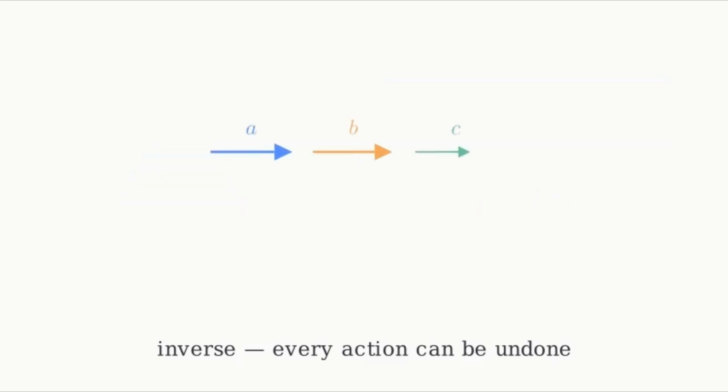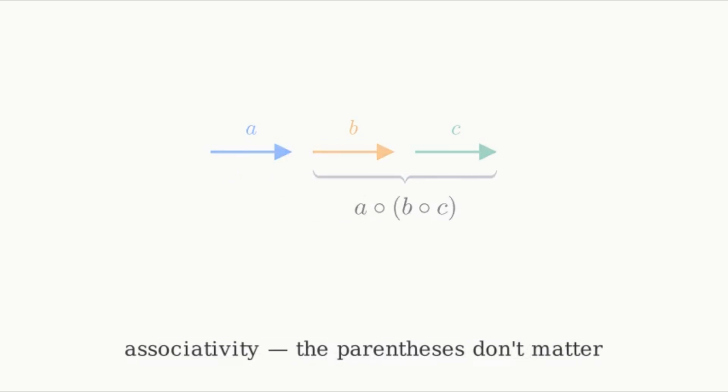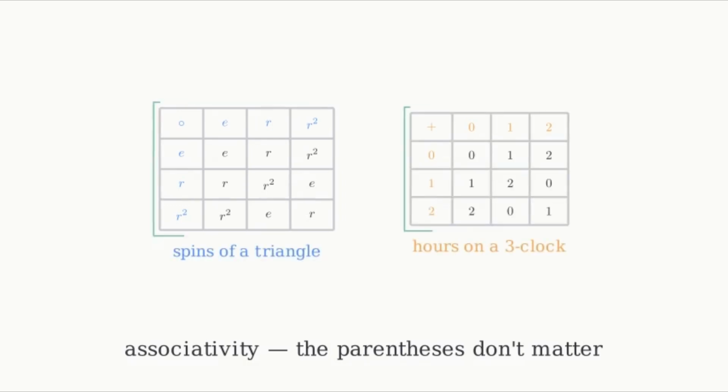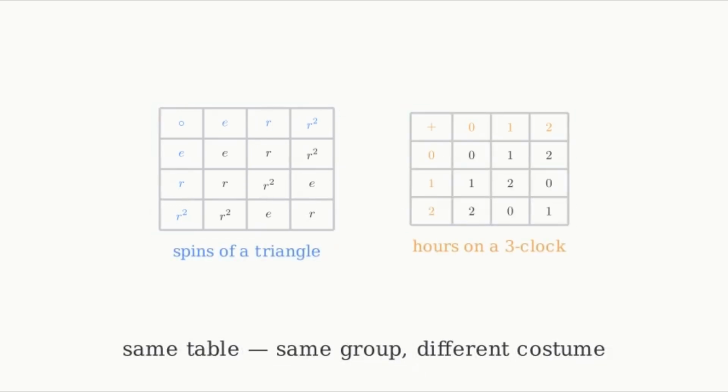Chain 3 together and the parentheses don't matter. Only the order you do them in. Write down every combination, and here's the punchline. Adding on a 3-hour clock gives exactly the same table.